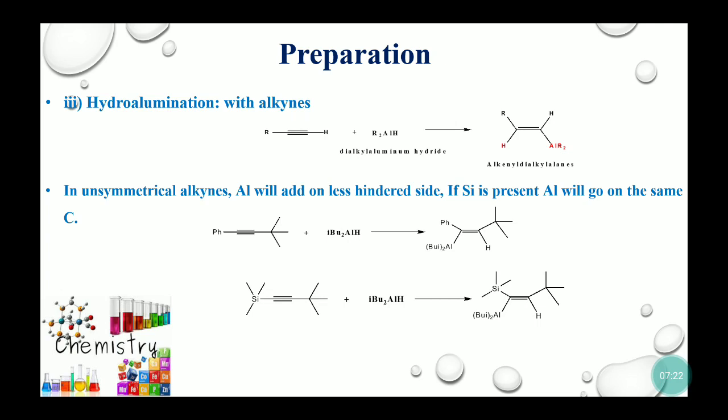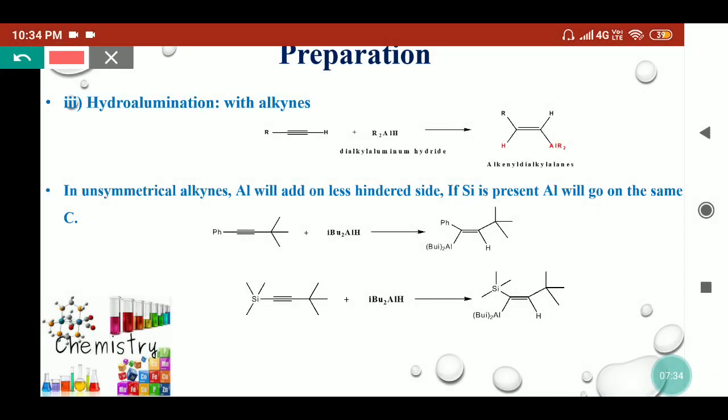Now hydroalumination also goes with alkynes in a similar fashion to the alkenes. When alkynes are treated with dialkyl aluminium hydride, they form vinyl alanes. Here we can say this is also added in a syn fashion. It will provide the hydrogen to this carbon, and this dialkyl aluminium will add to this carbon. So they both are attached in the form of syn addition.